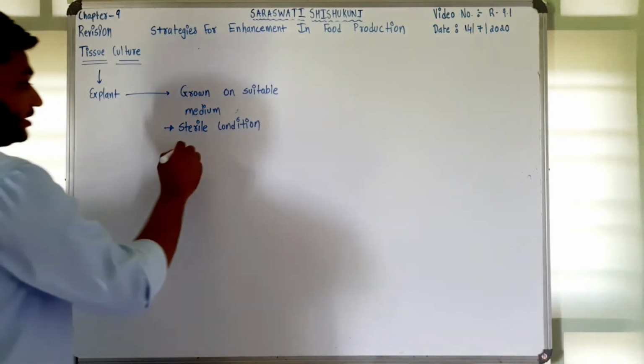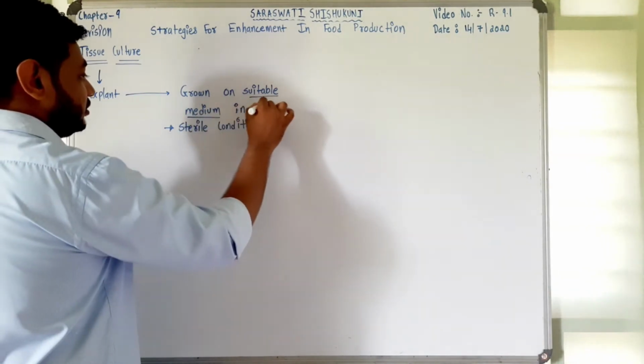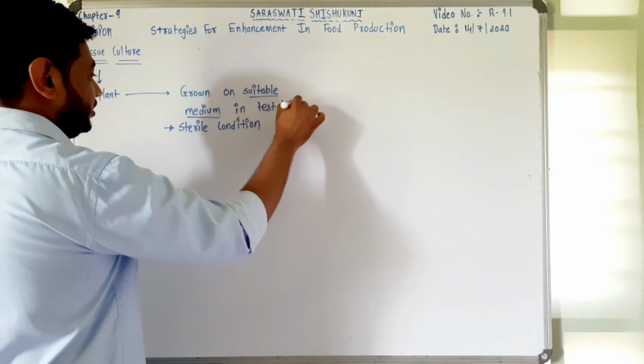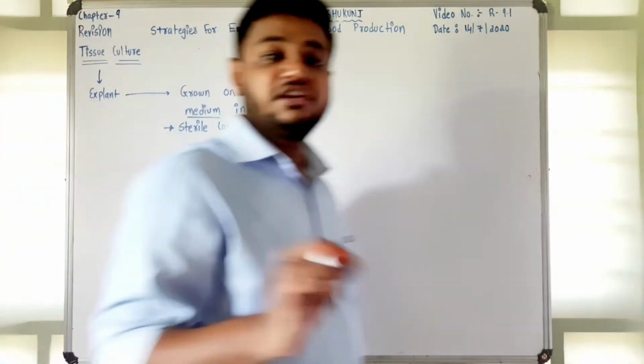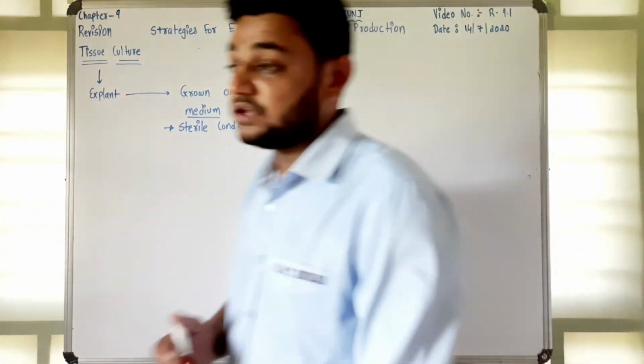With this, plant growth regulators are also present. In a test tube you can grow, right? And the capacity to regenerate the whole plant from a single cell is referred to as totipotency.